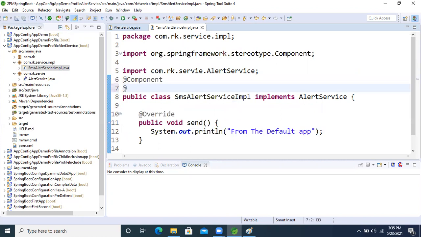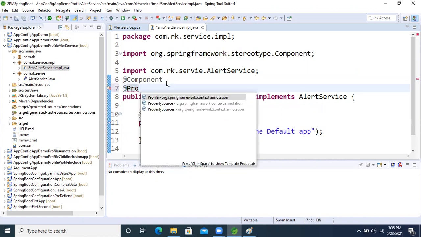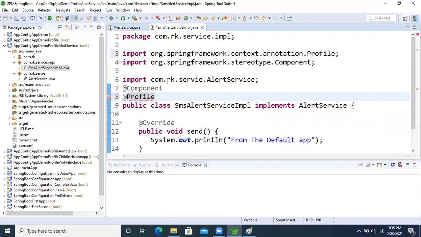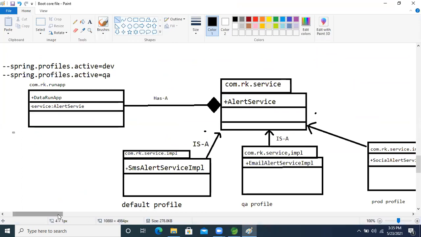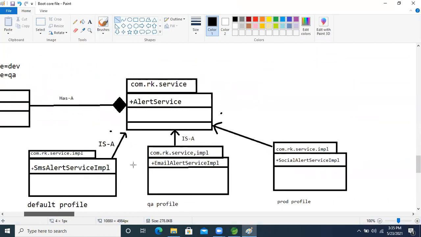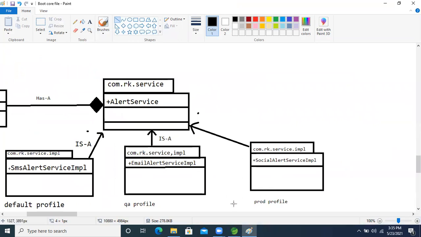Now again, @Profile. Inside that, if any key is not matched, then the default one will execute. Okay, fine now guys, let's take one more: the email alert service implementation.